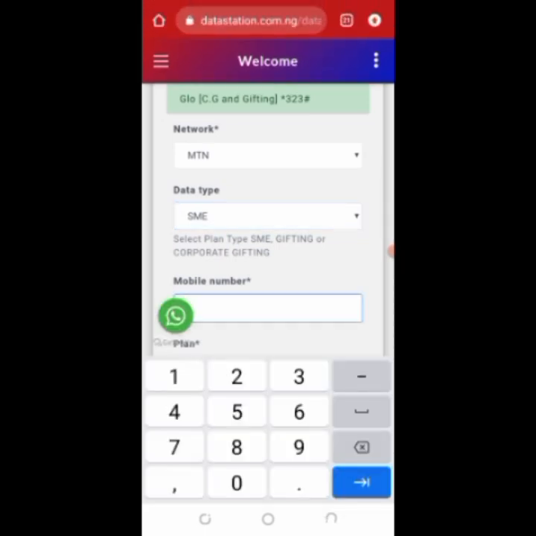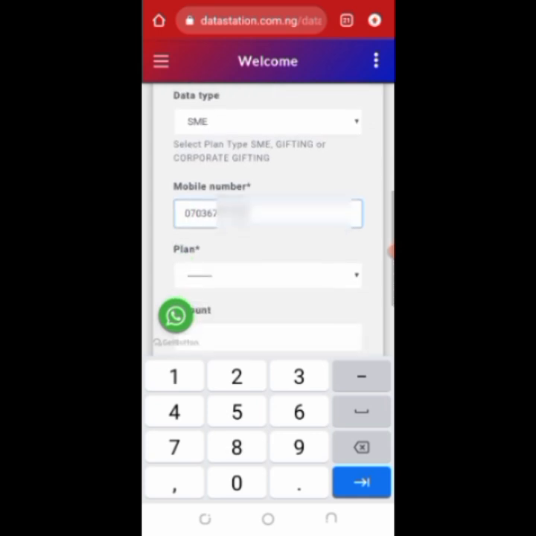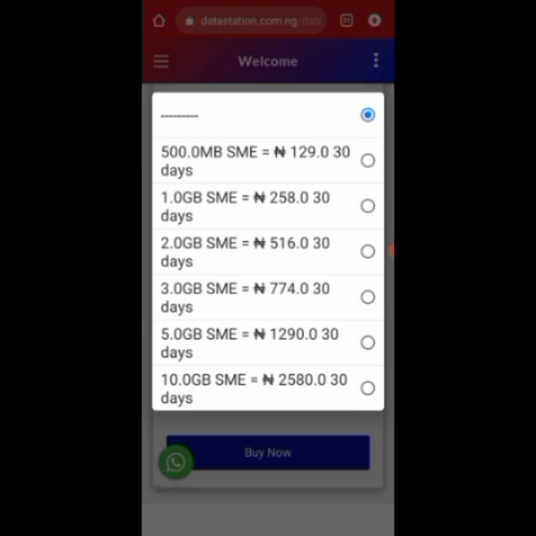So you put the mobile number of the person that you want to buy the data for. The 11-digit number now, your phone number here. Just put the person's phone number, then you choose your plan. When you choose plan, you can see 500 MB, 1 gig, 2 gig, 3 gig, and all of that. You can see their prices, and also this is their price that they charge.